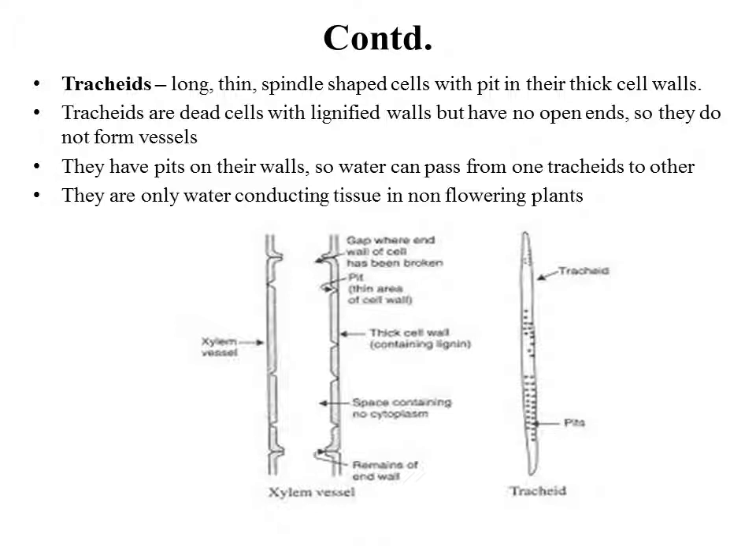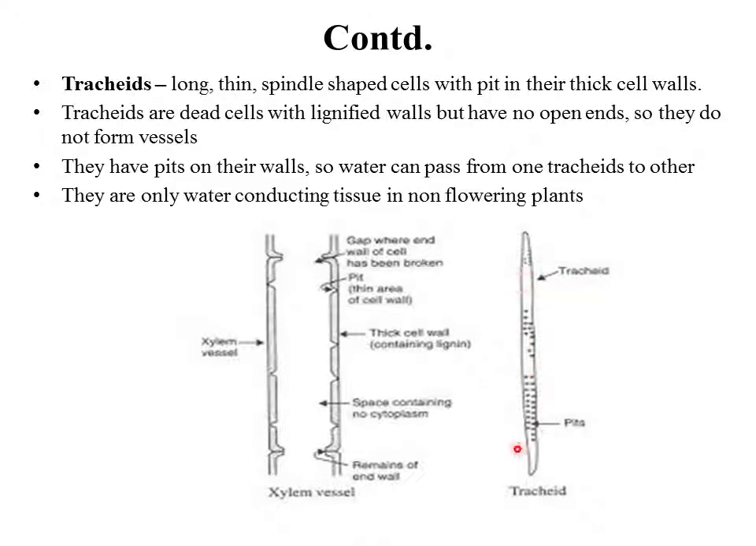Tracheids are long, thin, spindle-shaped cells which are thick at the center and taper towards the end, just like your roller pin, the one which is used for making chapati. So it is spindle-shaped cells with pits in their thick cell walls. Just like vessels, they do not have open ends.